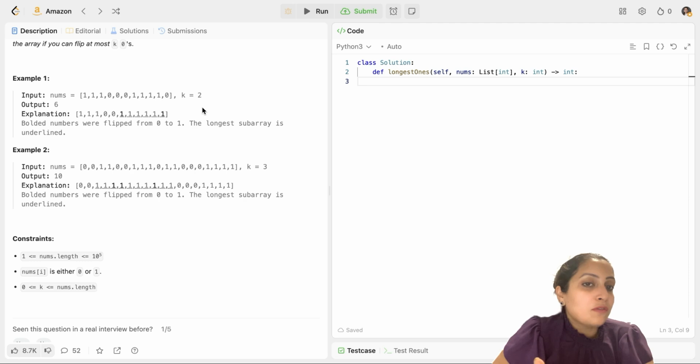It would be a max of current max consecutive ones and right pointer minus left pointer plus 1. So basically, as long as your k is positive, you can increment your r and check for max consecutive. As soon as k becomes less than 0, you start moving your left pointer slowly and returning back those extra zeros which you have flipped.